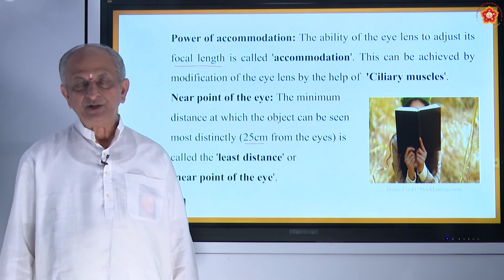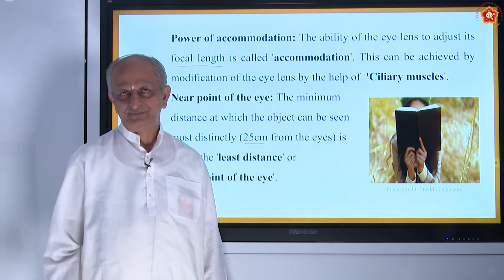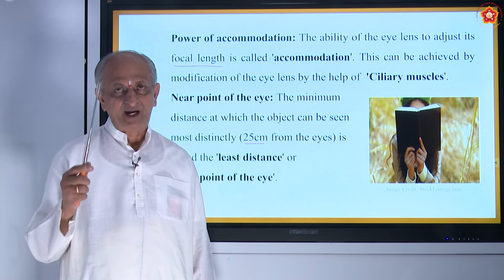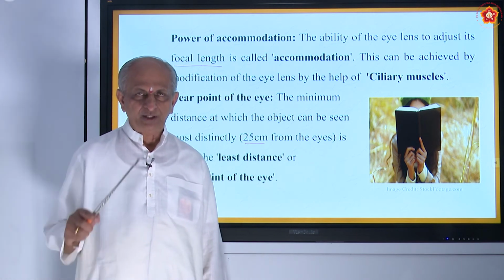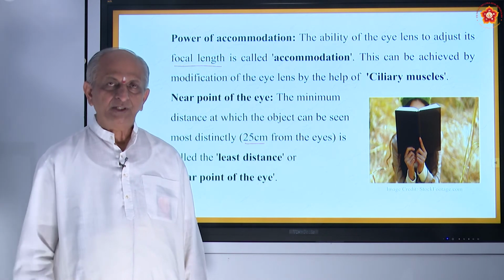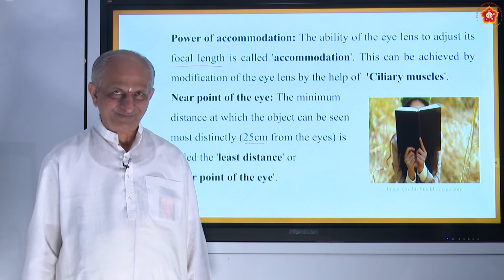It means you cannot see the objects clearly when they are brought within 25 centimeters. Of course, at 20 you can read only with great difficulty. It is very harmful. That's why, while reading, you should keep at least one foot distance from your book to the eyes. You can adjust yourself now.